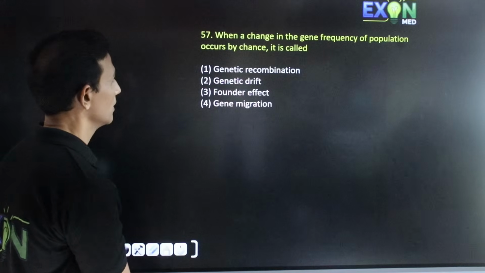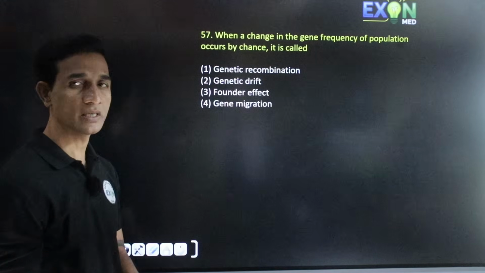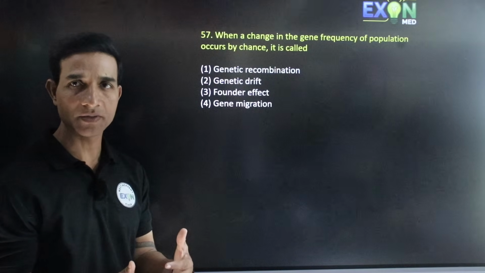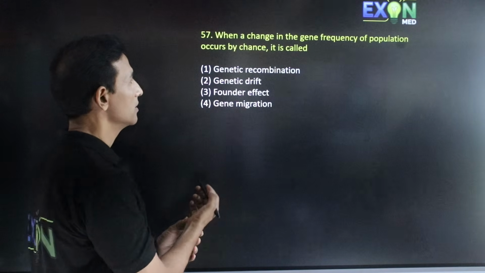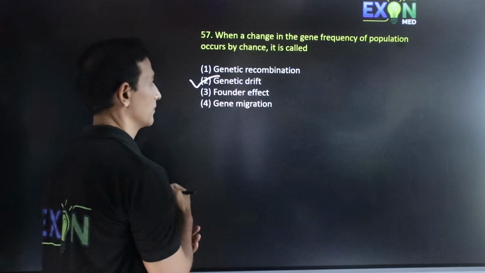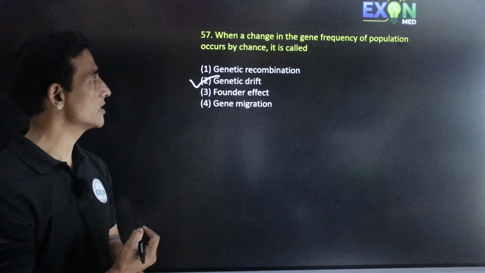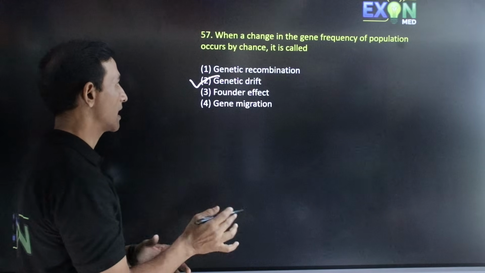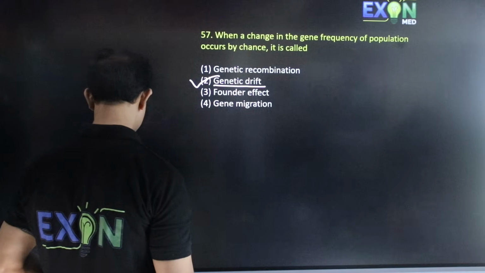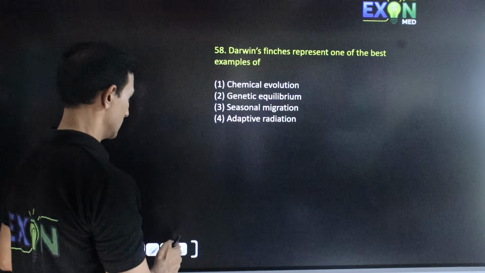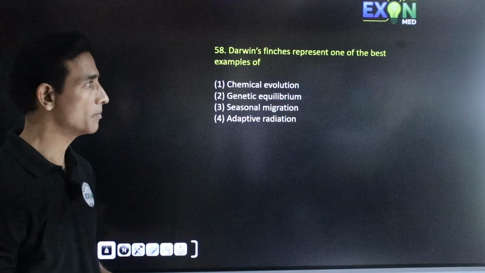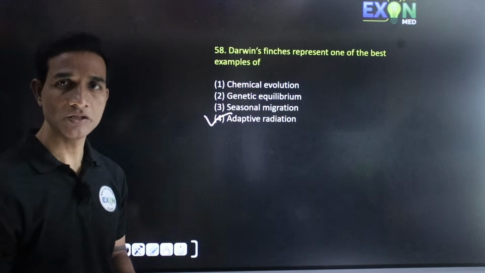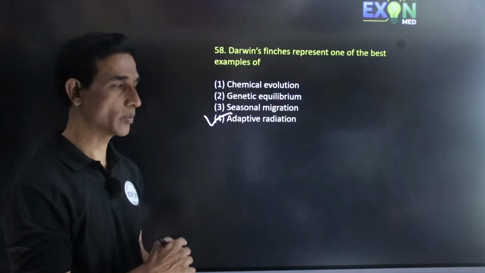Question number 57. When a change in the gene frequency of a population occurs by chance, so during gene migration, what happens? If it happens multiple times or by chance, here there is genetic drift. So if the gene frequency of a population changes by gene flow continuously or by chance, then it is called genetic drift. Darwin finches represent one of the best examples for adaptive radiation, Darwin finches as well as Australian marsupials.